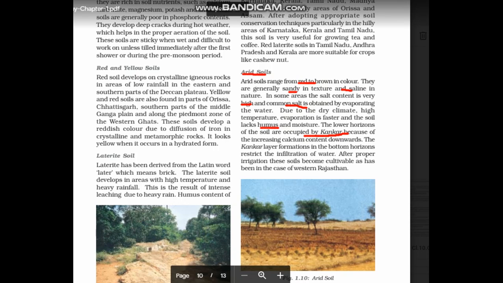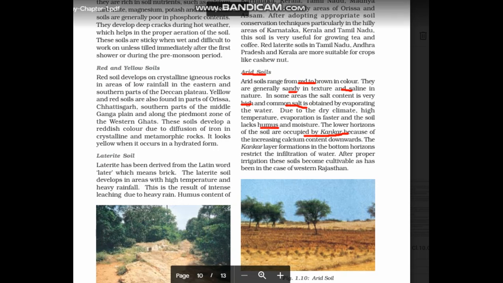But when it comes to arid soil, due to sand texture, it cannot hold water. At the same time, conker nodules, rocky structure, rocks also cannot hold the moisture. Then water will be on the surface itself, and it evaporates as soon as the rainfall is done. Within 5 or 10 minutes, it evaporates. So we cannot find water in desert areas also.